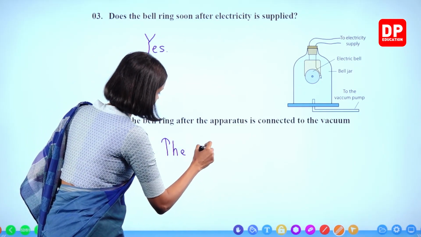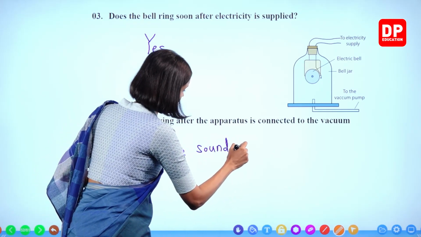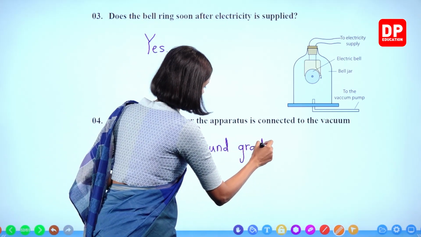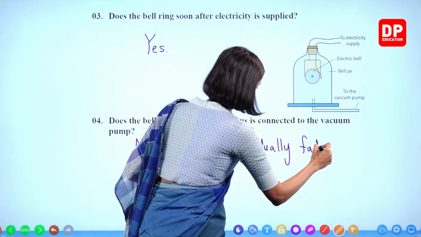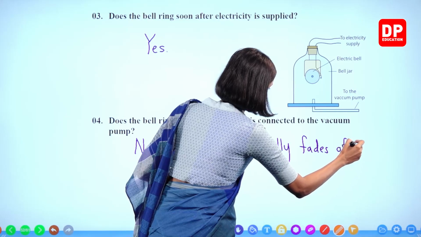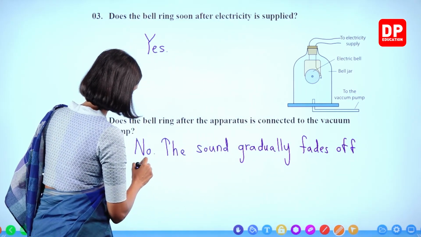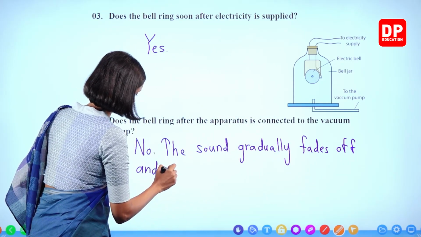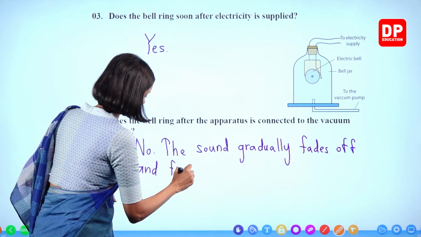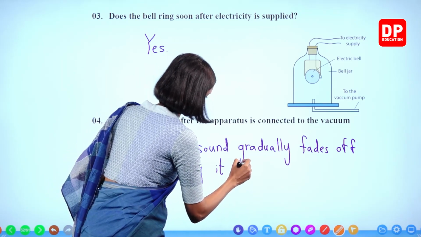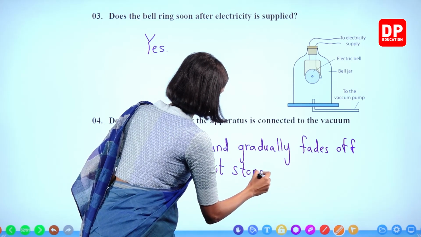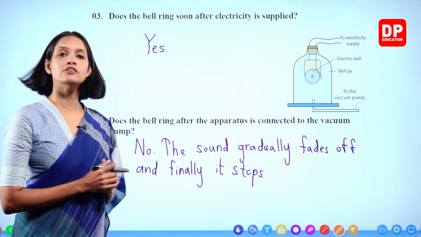The sound gradually fades off and finally it stops. Right? Okay, children?